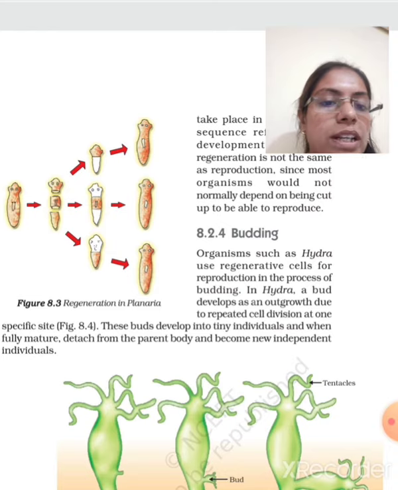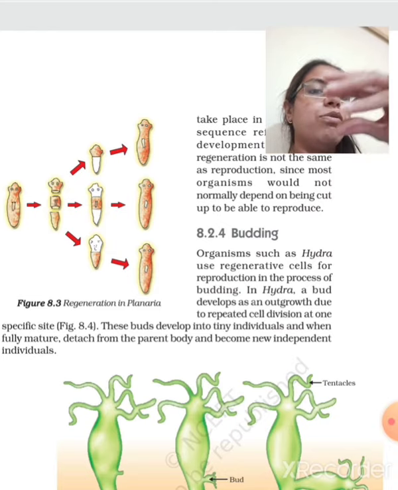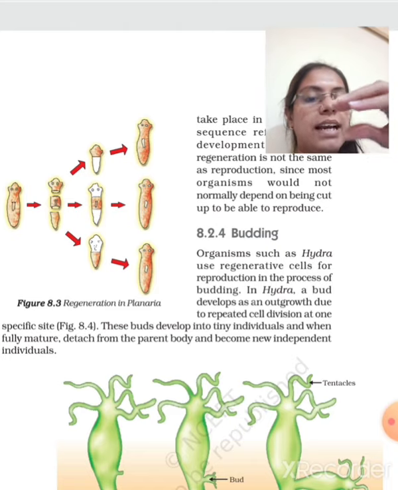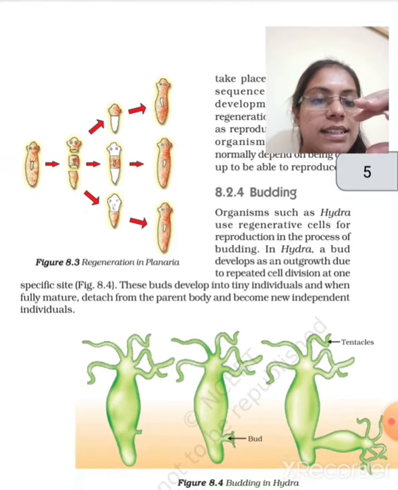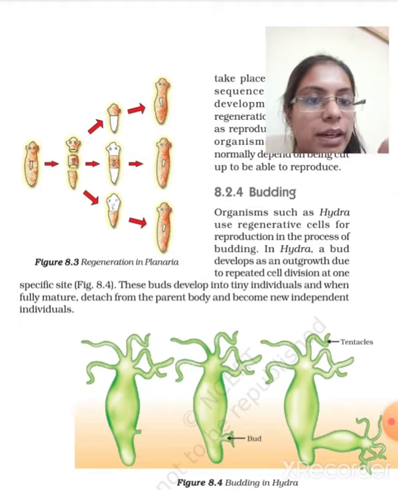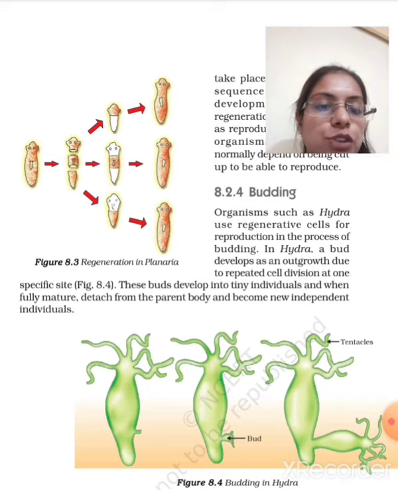Now budding. What is budding? It is seen in Hydra. The regenerative cells will develop, divide, and get collected at a particular site. That site will get an outgrowth of repeated cell division, like a mass of cells, and once that cell mass is formed, that bud will grow at a specific site, mature, and get broken from that part, and it will grow into another individual organism.